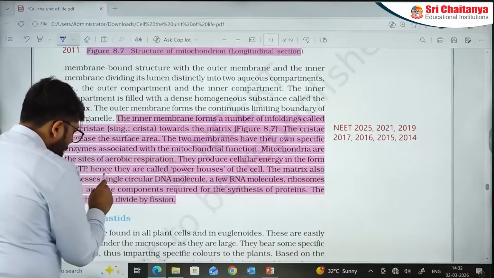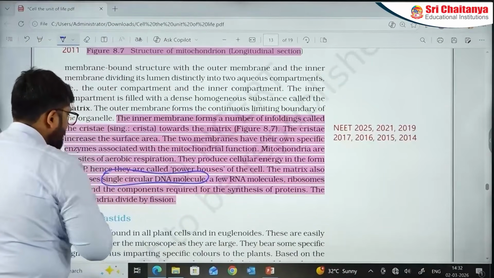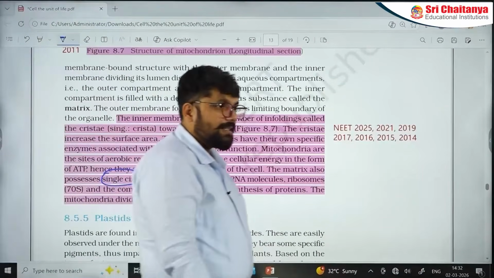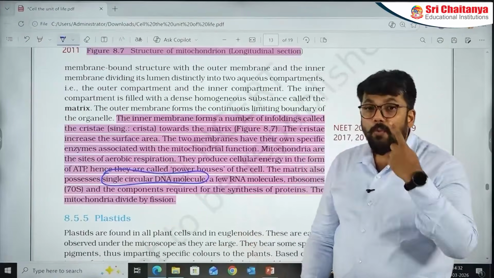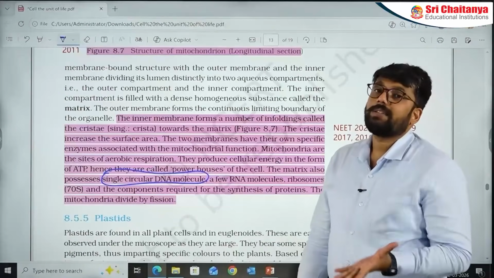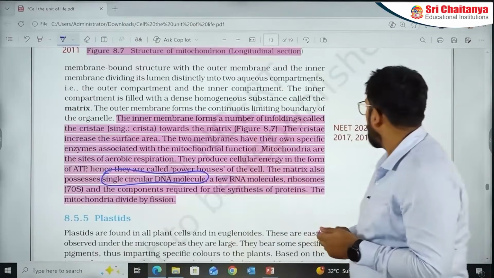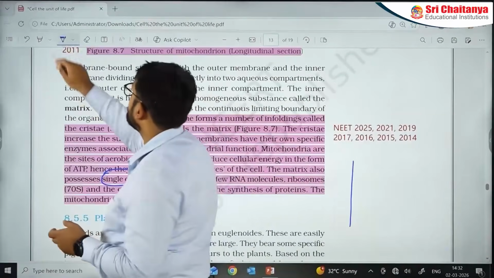Can you see there they use the word single circular DNA molecule. Many students think that they are talking about a single stranded nature. They are not talking about single stranded nature. They are actually talking about one molecule of DNA. They are not talking about the single stranded nature. Important portion, small thing, small point, make a note and move forward.